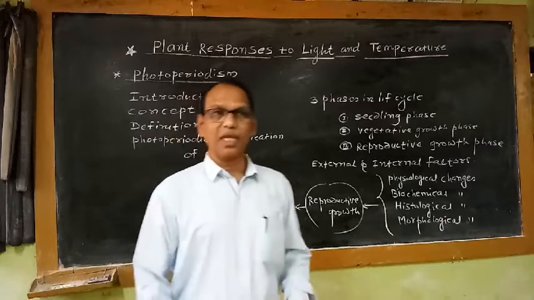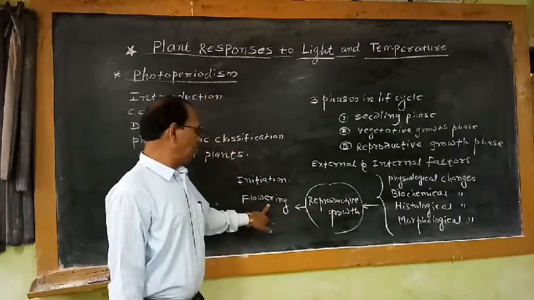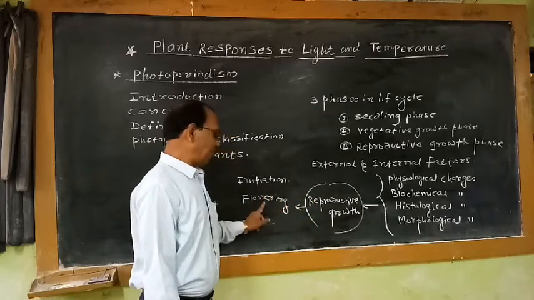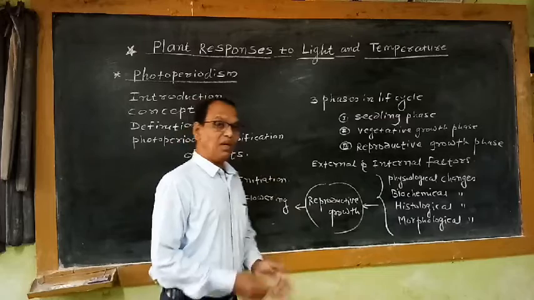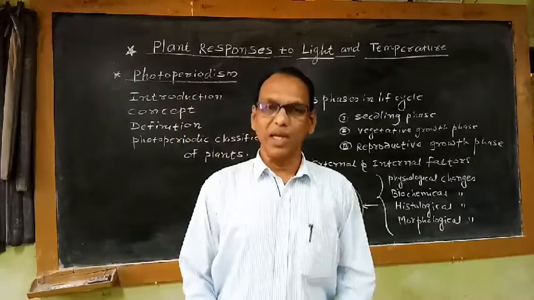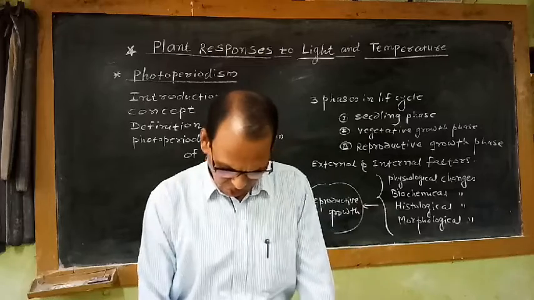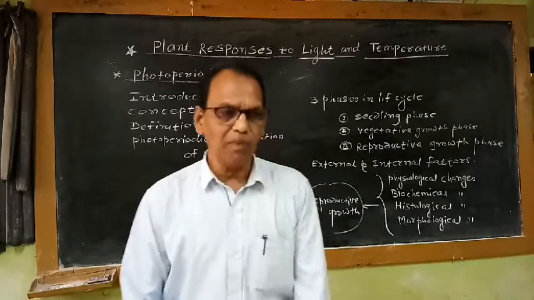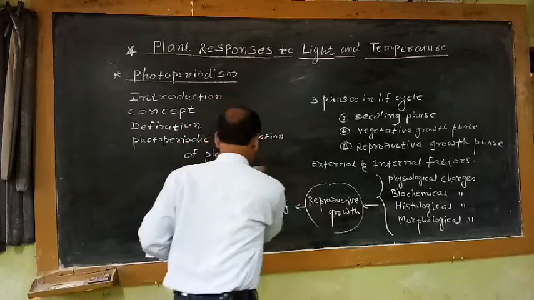How can we identify the reproductive growth with our naked eye? If the plant bears or produces flowers, or when flowering starts, then we can observe with our naked eye that reproductive growth has started in this particular plant. So the physiology of flowering is an important process in reproductive growth.